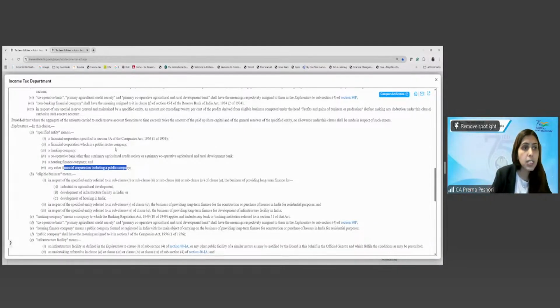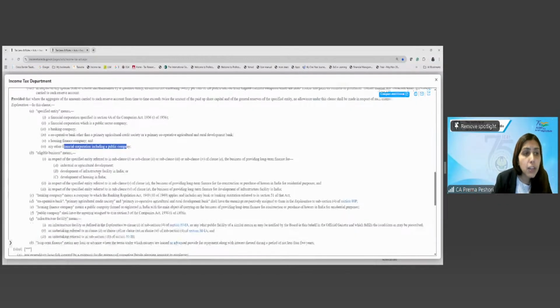What is the eligible business? For a financial company, or for the banks, or for a cooperative bank, the business of long-term finance for industrial agricultural development, development of infra facility, and development of housing. For the housing finance company, the profits from providing long-term finance for construction or purchase of houses in India for residential purpose.